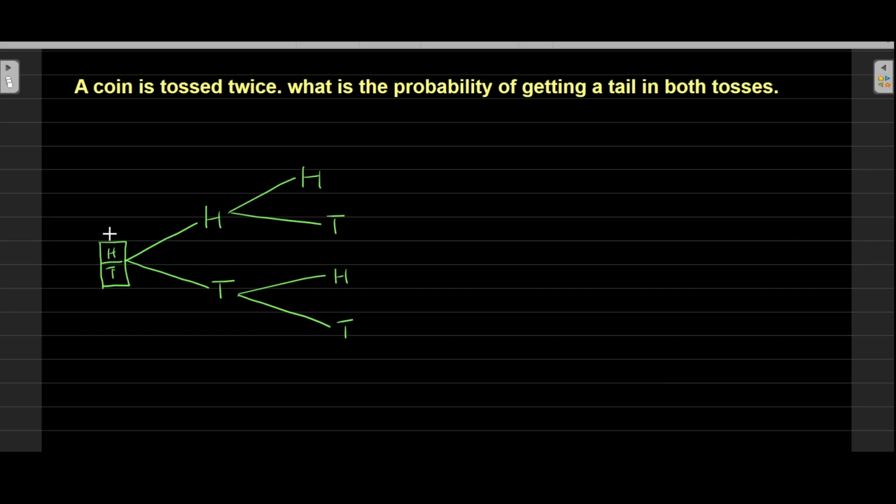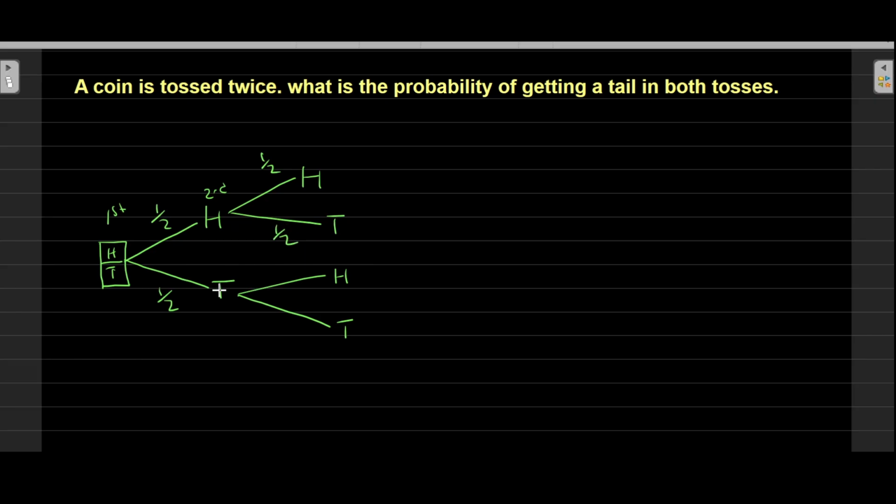This is the coin. I can say this is the first time of tossing, and this is the second time of tossing. I can either get a head or a tail. My probability is going to be a half, also a half. Then, if I have a head on the first toss, I can either get a head on the second toss again, which will be a half, or I can get a tail on the second toss, which is also a half.